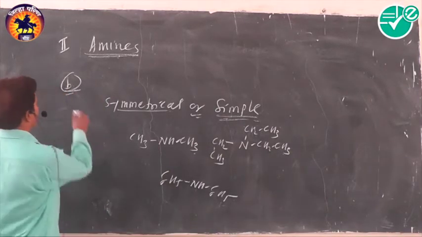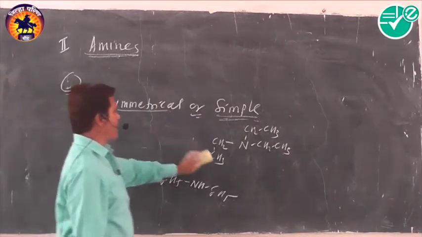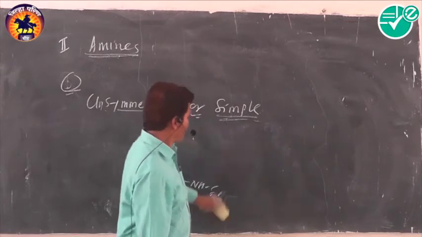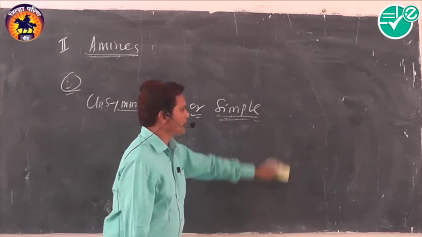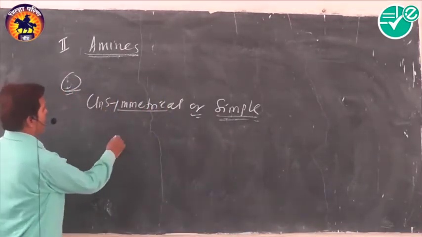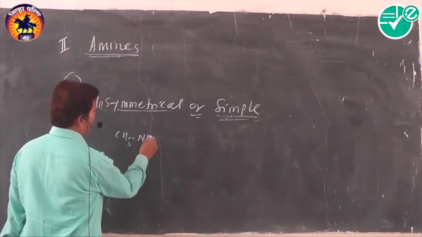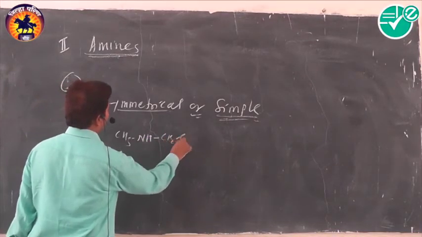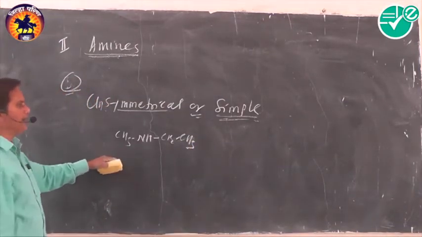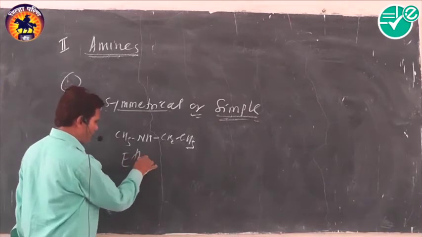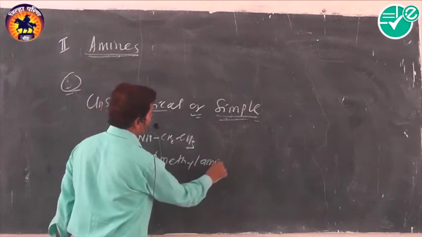Then what about unsymmetrical amine? The second way of classification is unsymmetrical, when the hydrogen atoms of ammonia are replaced by different alkyl or aryl groups. For example, in case of nitrogen, when one of the alkyl groups is methyl and another is ethyl, then we can call it an unsymmetrical amine. Its name is ethyl methyl amine. What is the name of the amine? Ethyl methyl amine.